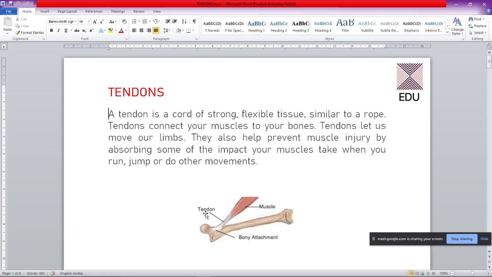Now, the tendons let us move our limbs. So this is a very simple thing that it helps in the movement of the bones, and ultimately we can move in a particular direction, or we can do some particular work. They also help in preventing muscle injury by absorbing some of the impact of your muscles when you take up a jump, or you run, or you move, or you are in a ground. So they can help to absorb some of the impacts of your actions.